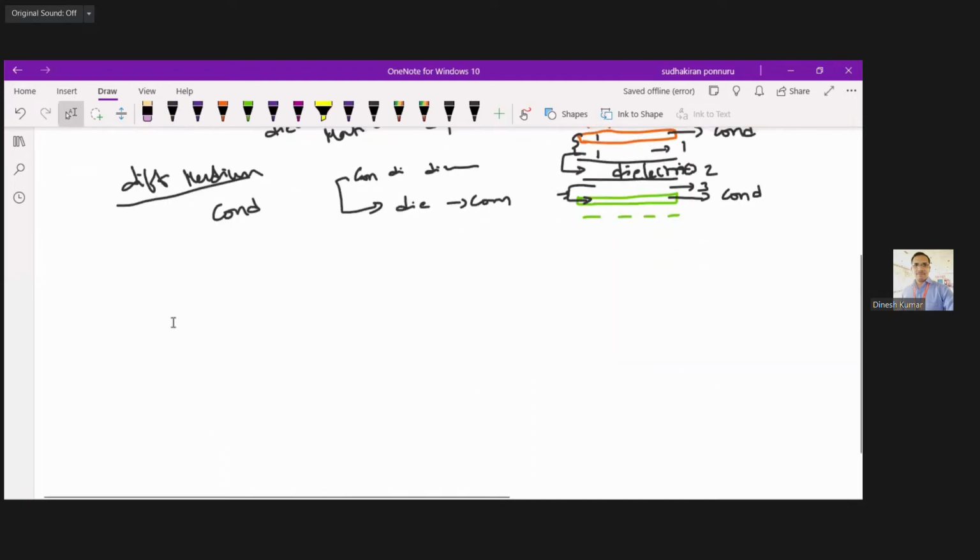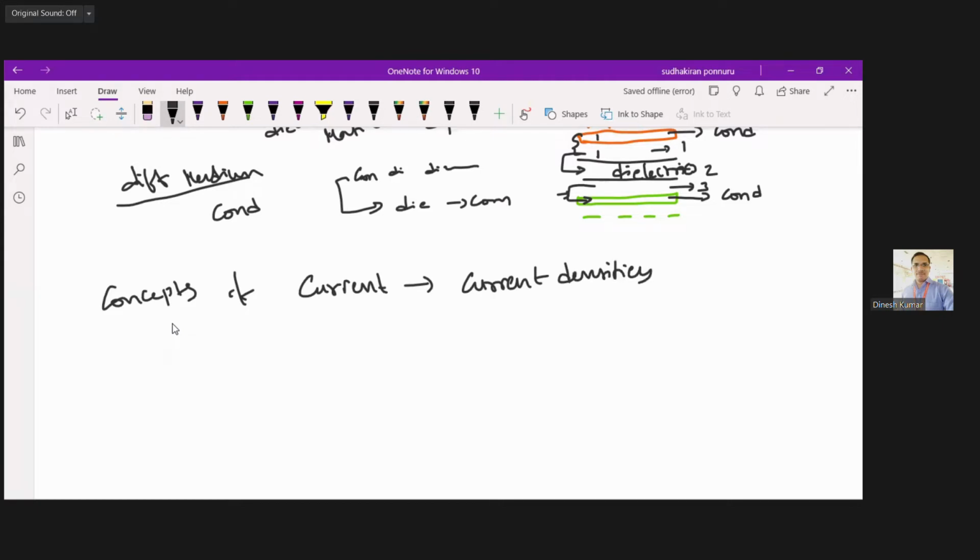First we will learn about the concepts of current, and later we will go with current densities, and finally we will go with dielectric boundary conditions. So this is very, very much important.